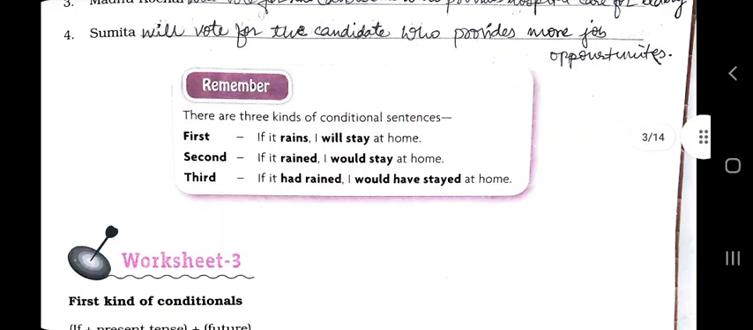Now next is, now see here, the three kinds of conditionals are first, second and third, just as we discussed. If it rains, I will stay home. This is a likely situation, no guarantee. And if it rained, I would stay home. And we use the second conditional to talk about the possible result of an imagined situation.